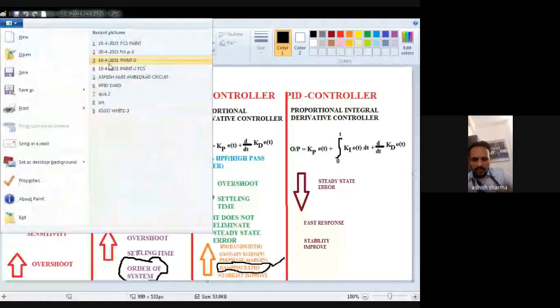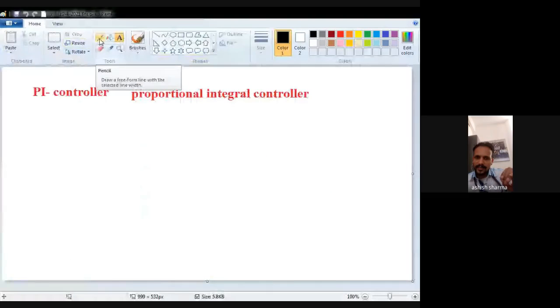In the case of any controller, there is a requirement of three things: one is the controller, one is the plant, and the third is the feedback.